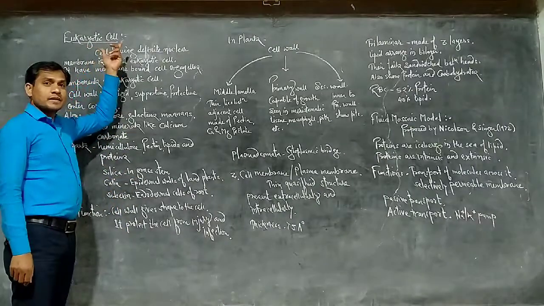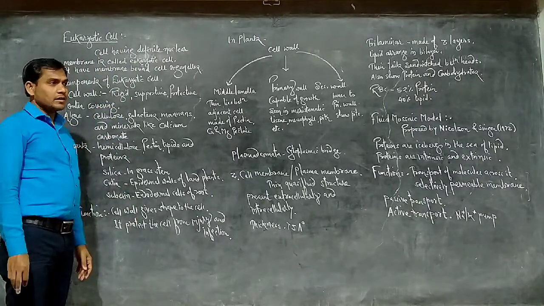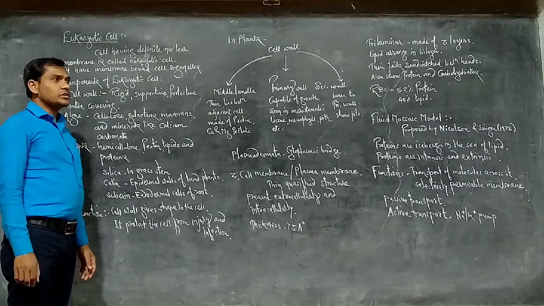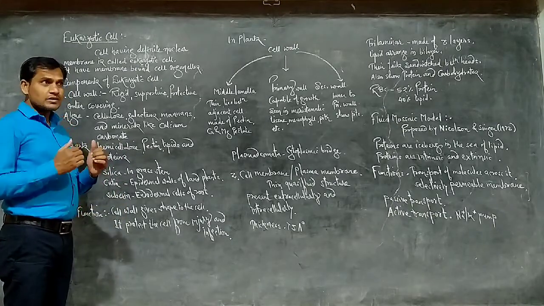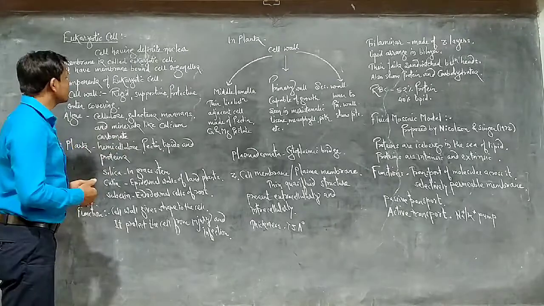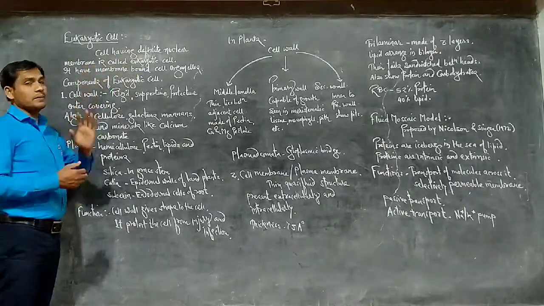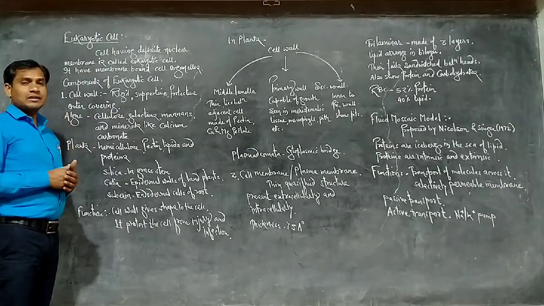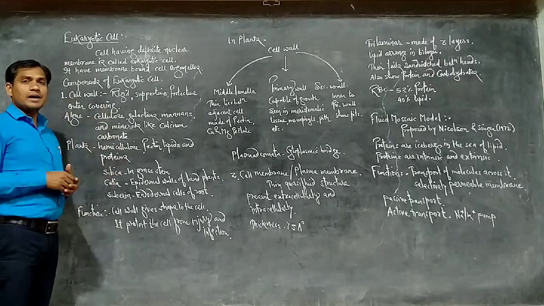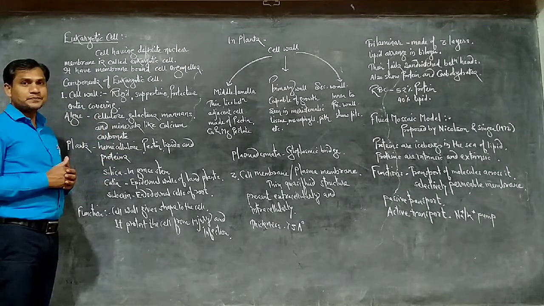Eukaryotic cell. The eukaryotic cell is the advanced cell, the cell which is more improved than the prokaryotic cell. What is more improved? More improved is nothing but the cell having a definite nuclear membrane. It means the nuclear material, DNA, is surrounded by a definite membrane which separates it from the cytoplasm.